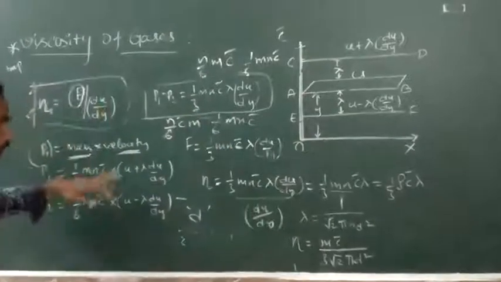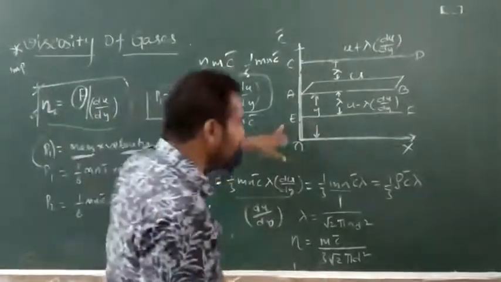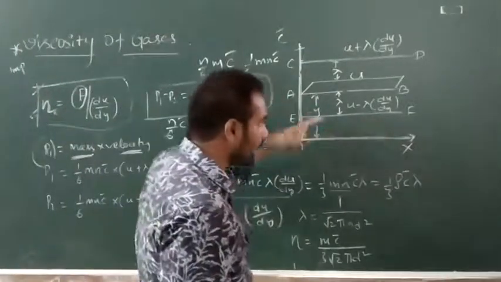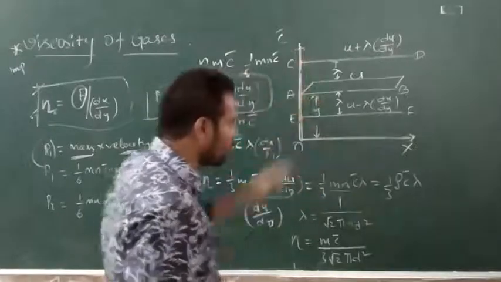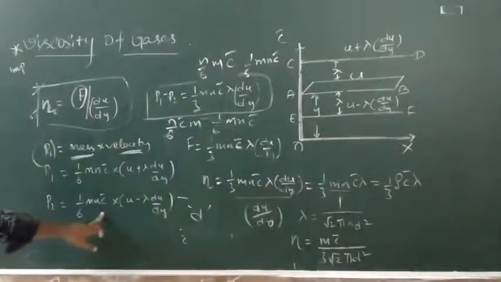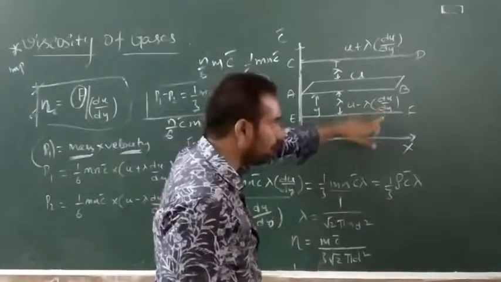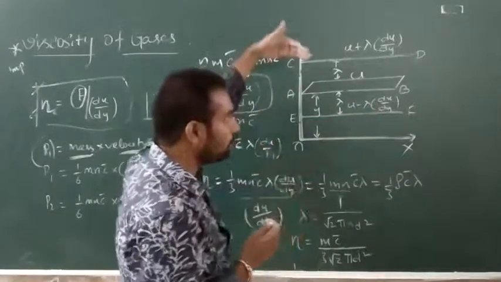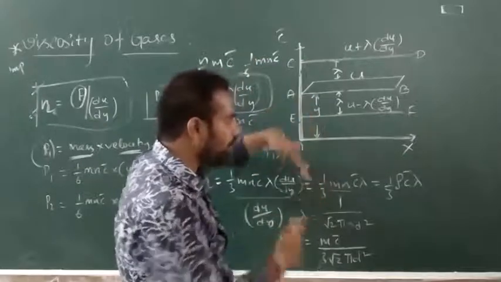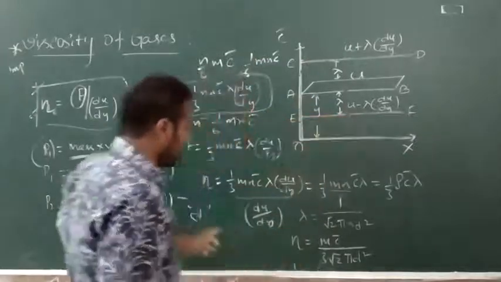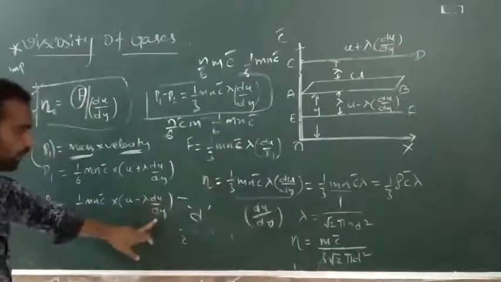Now, what is the momentum of the EF layer? The same mass moves upwards, so it is 1 by 6 mn c bar into the velocity of the EF layer, which is u minus lambda du by dy. The number of molecules moving upward and downward are the same, and only the velocities are different.